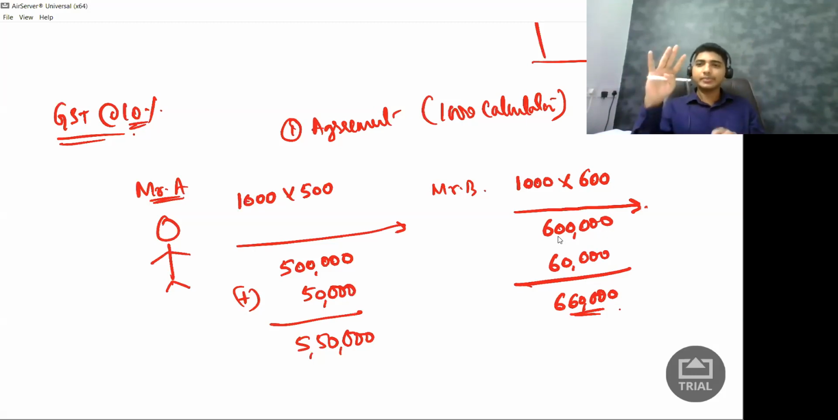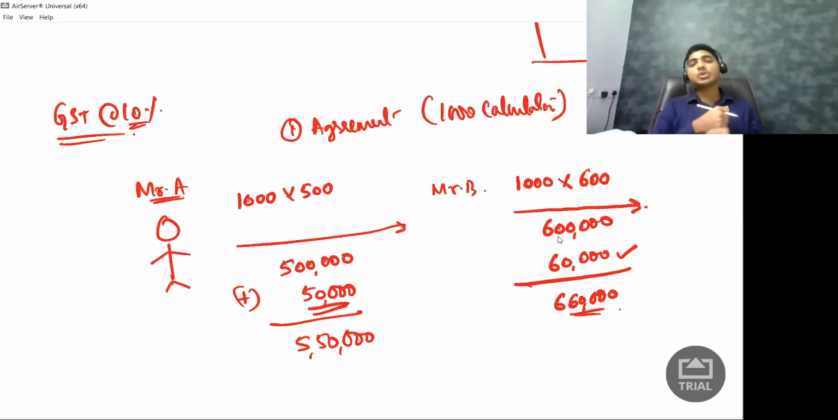So now, let us talk from Mr. B's point of view. Whether Mr. B is supposed to pay GST to the government? Answer is yes, because he has collected this much, he has to pay the tax to the government. Question is, how much should he pay? Sorry, collected 60,000 rupees, you need to pay 60,000 rupees to the government. Agreed. But remember,